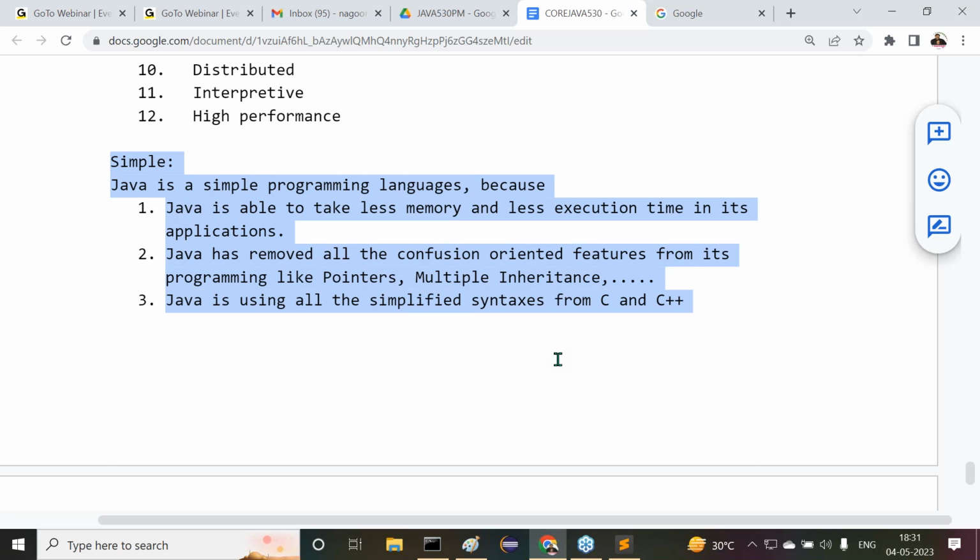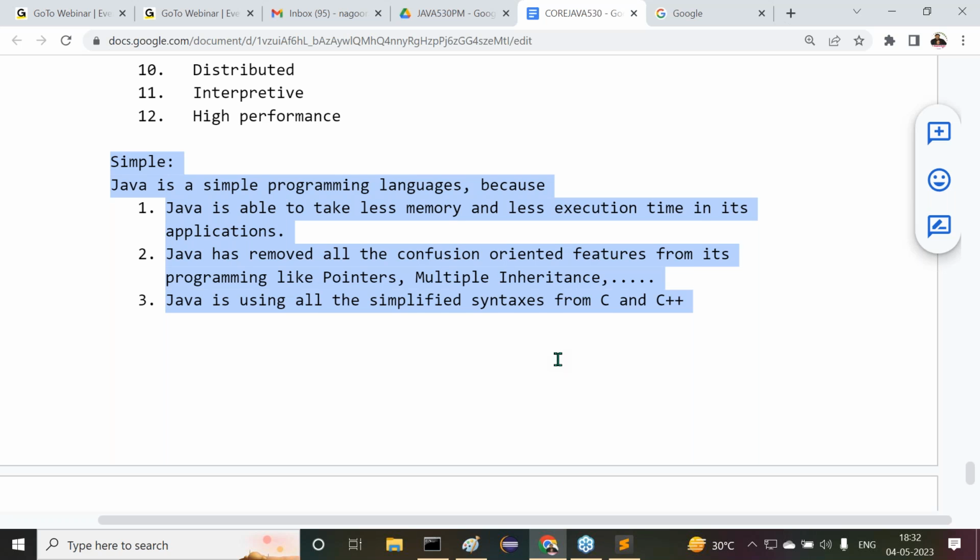That means every syntax inside Java is bold, straightforward syntax. No confusion here. Everything is a straightforward feature inside Java. No twists, nothing else. Right. The next one is that syntaxes are also very simple, unlike what we have seen in the case of C and C++. Here we get simplified features only inside Java. No confusions, nothing else. Because of that reason, Java is a simple programming language. Yes, sir. Are all of you getting it or not?